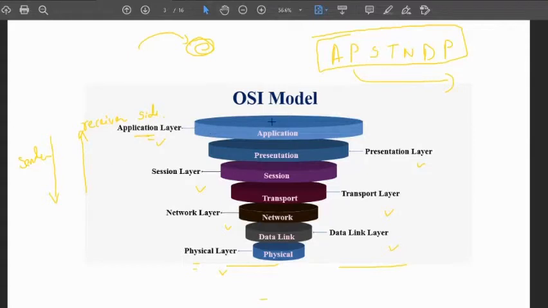So till now I hope this is being remembered. Just remember all these names, so that it will be helpful for you in the further part of this video. Okay, so the trick is APSTDP. Just mug up or just try to learn it as a name.